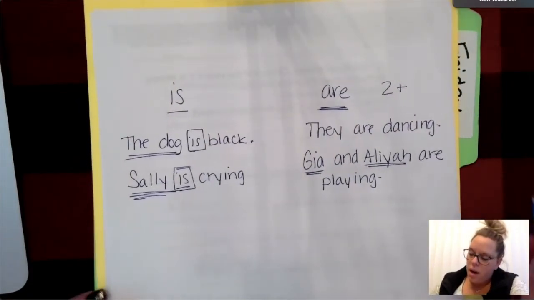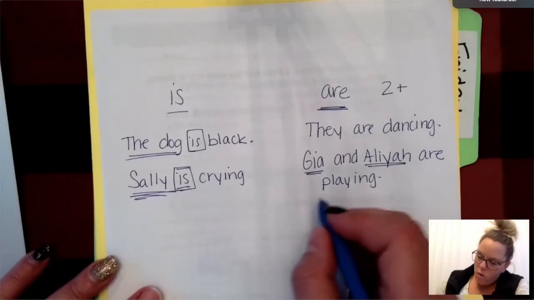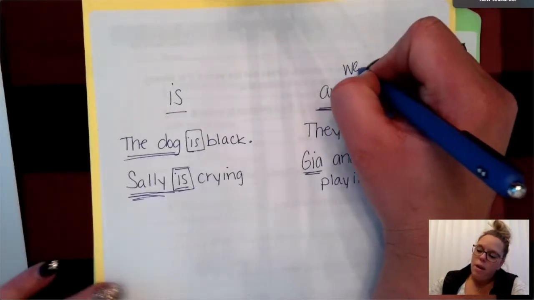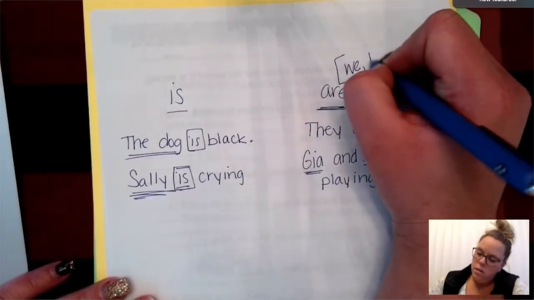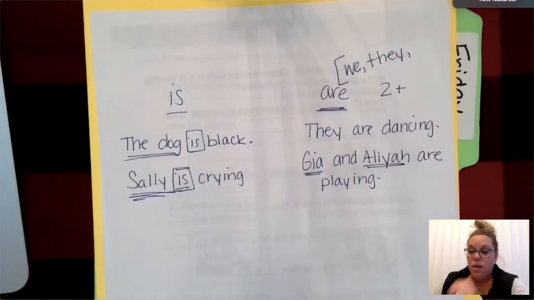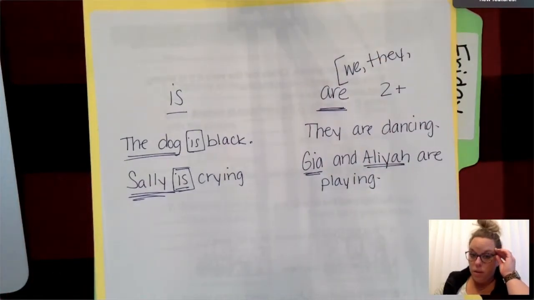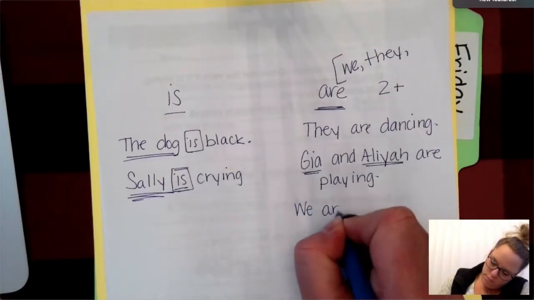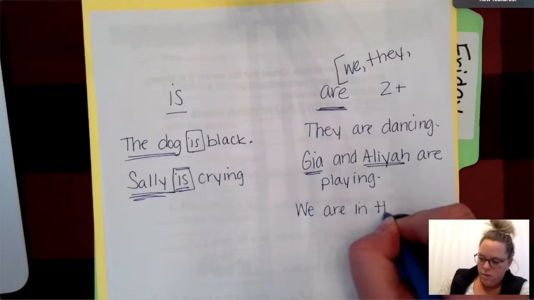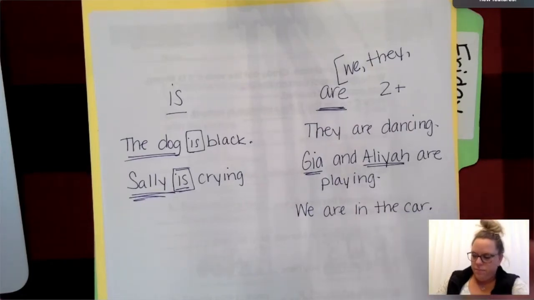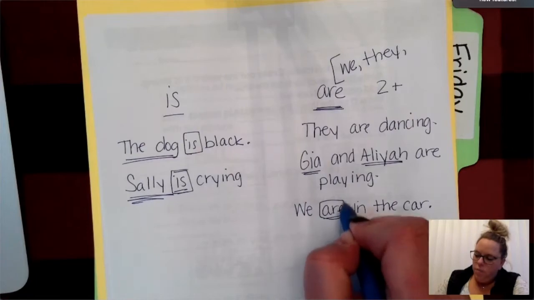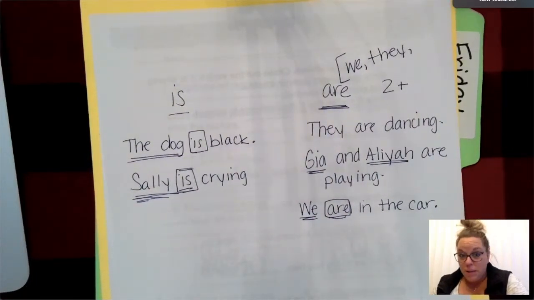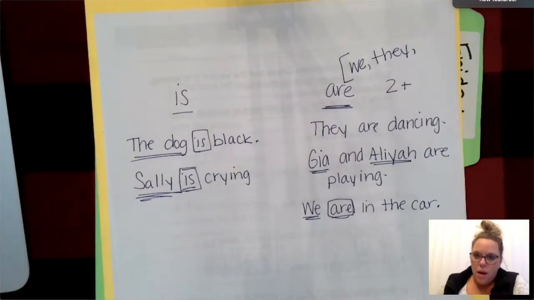When we are talking about a group of people that includes me, so that pronoun we and the pronoun they, then we have to also use the verb are. We are in the car. Okay? Are was our verb, and that's because we use the pronoun we, which talks about at least two people doing something. Okay?